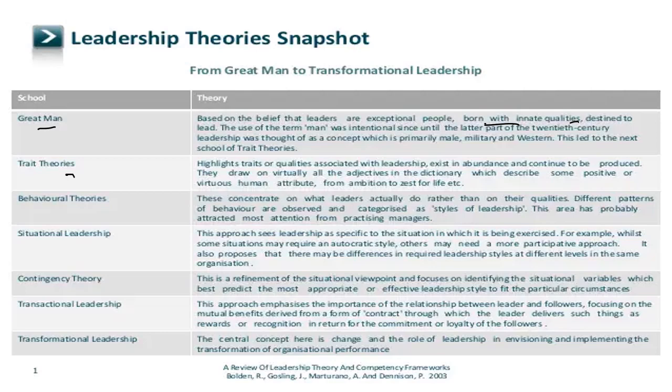Transactional leaders means an exchange relationship. The leader is directing you to attain a goal, and at the end of the process both are benefited. So that is known as transactional leaders. So these all are the important theories we discussed under leadership. I hope things are clear.